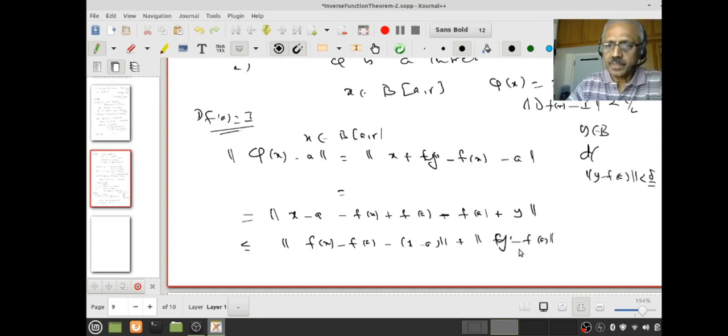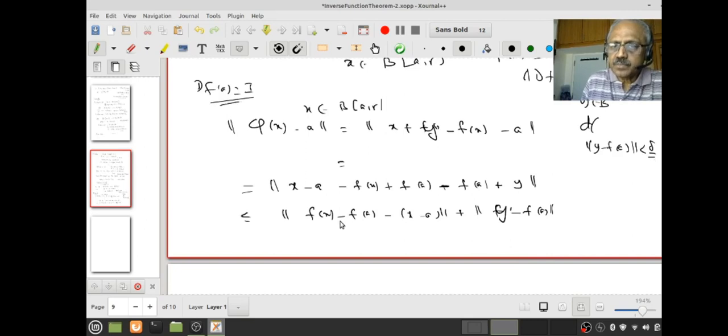By triangular inequality. But remember, where do x belong to? X and y belong to the closed ball BAR, on which we are assuming this is less than half, right? Therefore this is less than half times norm of x minus a, but then this is less than or equal to r. Therefore this first term is less than or equal to r by 2. But then what do I know about y minus fa?